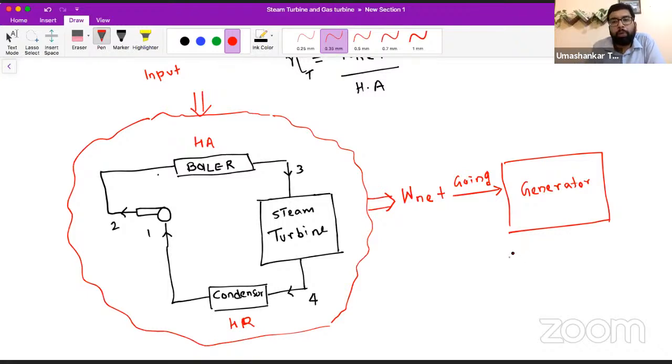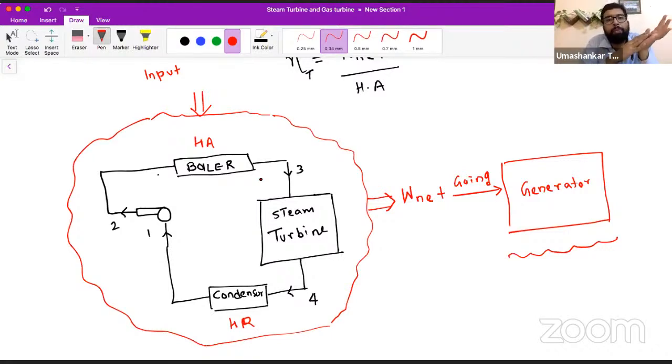So this generator is the part of electrical engineers. The electrical engineer will take care of the generator. From the first law, now listen to me very carefully, you will get the concept. From the first law, if we are providing some input in the form of heat addition, we cannot 100% utilize that input.